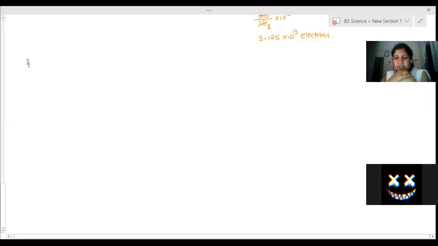Next part, the charge part we have done only. So the next part is current. So now what is current? A physical quantity called current.